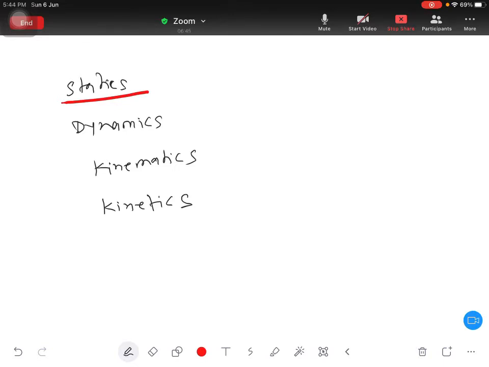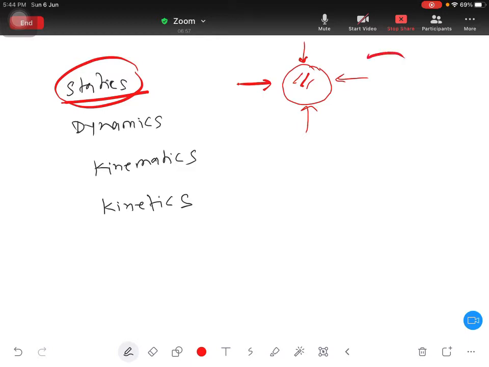Now see, statics. Whenever we are dealing with statics, our object will be at rest, and to keep the object at rest there will be equal and opposite forces acting on it. So when we study this kind of science where the object is not in motion, but all the forces are acting on the object and give zero resultant force. What is resultant force? Total summation of all the forces, total addition.